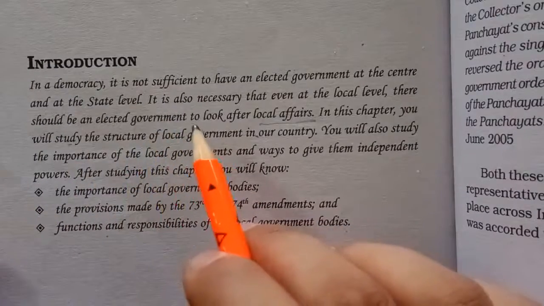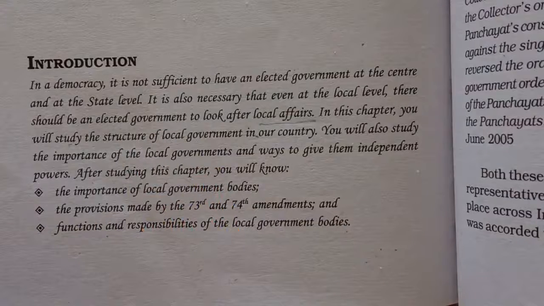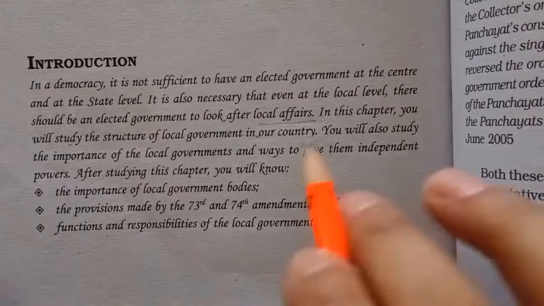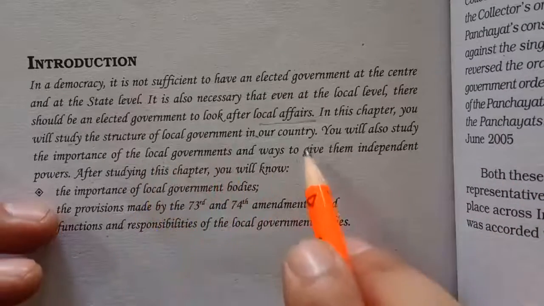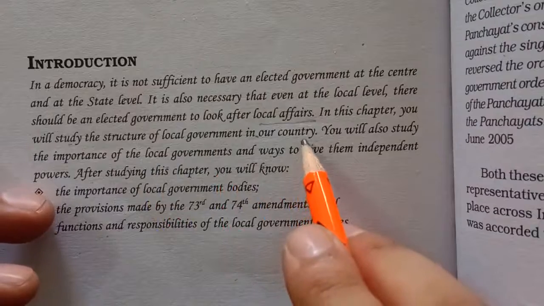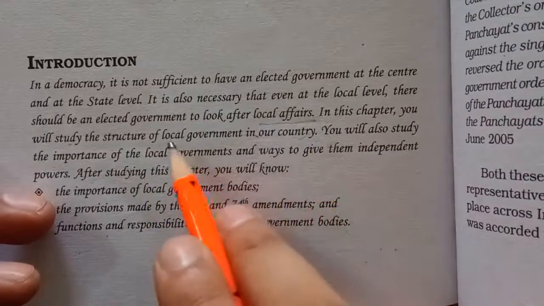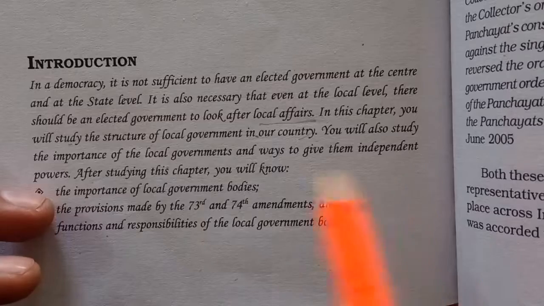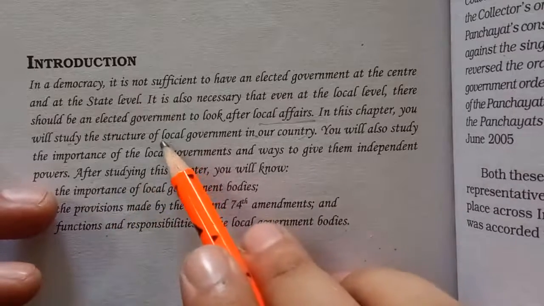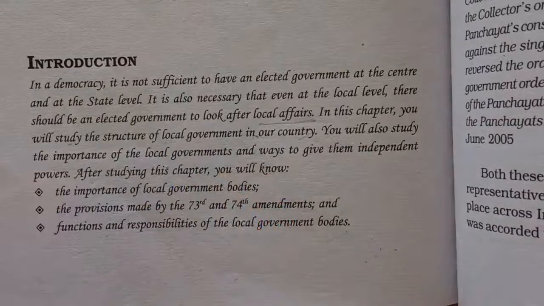We will be talking about the whole structure of local government: how local governments are elected, how people are elected, what the various structures and tiers of local governments are. In this chapter you will study the structure of local government in our country. Basically we will focus on India and see what the structure of local government in India is. You will also study the importance, which is very important, of why we are establishing local governments. After 1992 there was a recognition of local governments, where it was made mandatory for all the state governments to have a local government in place.